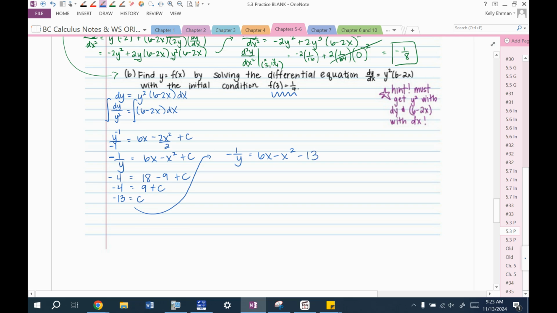Now we want it to be y equals, so I can say I'm going to multiply y over to this side, but not actually multiply it through. And then turn around and divide by the parentheses. I'm going to put this in the right order as well. So there's my equation for y.